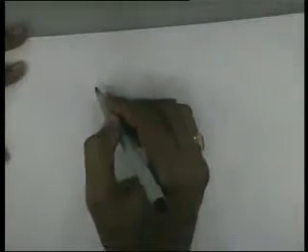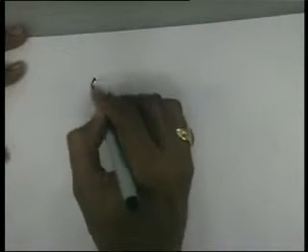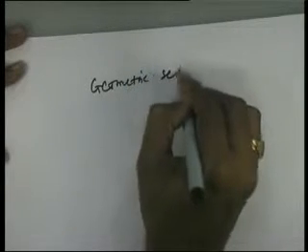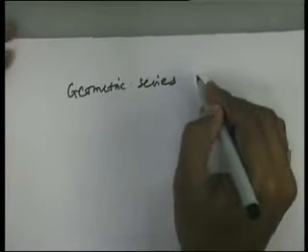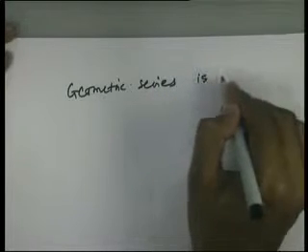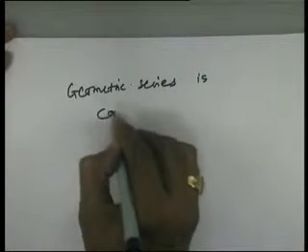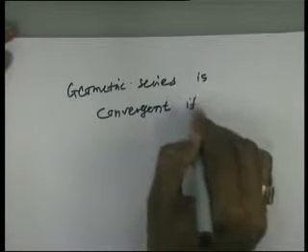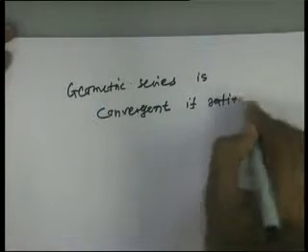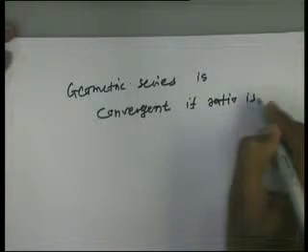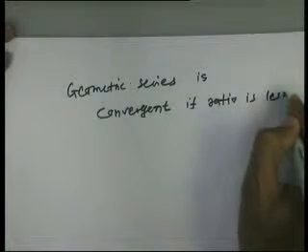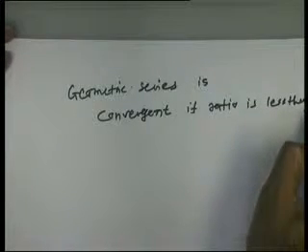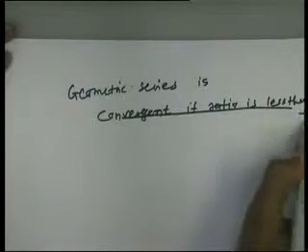So overall the scenario is, in the case of geometric series, it is convergent if the ratio is less than 1. In terms of modulus, let us write down mathematically.